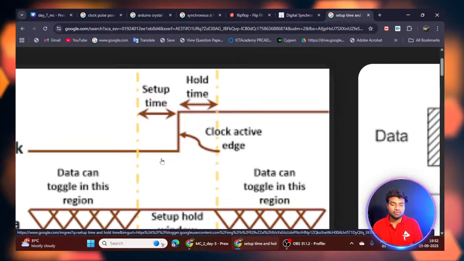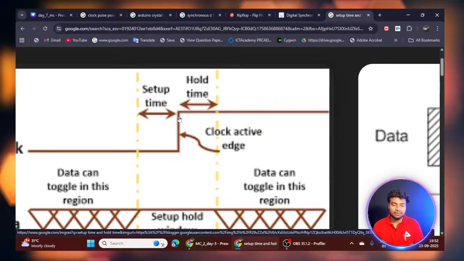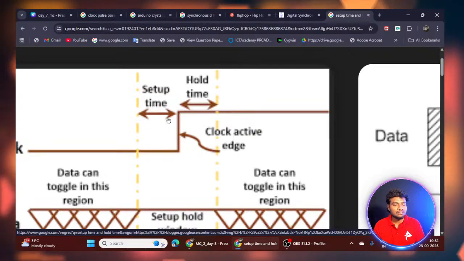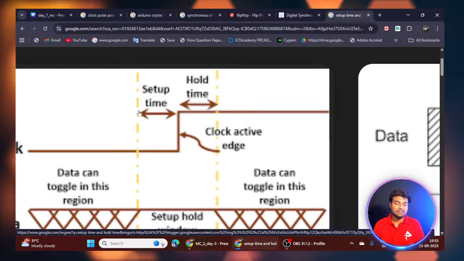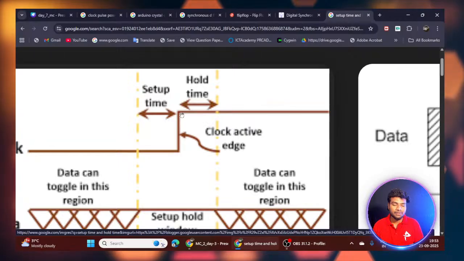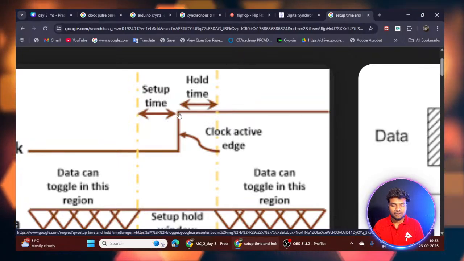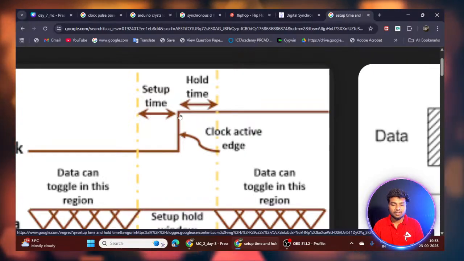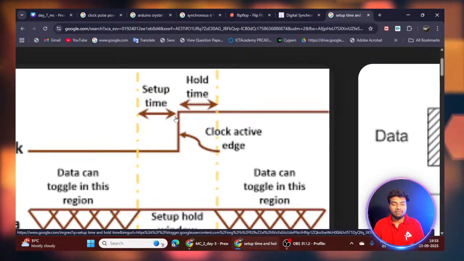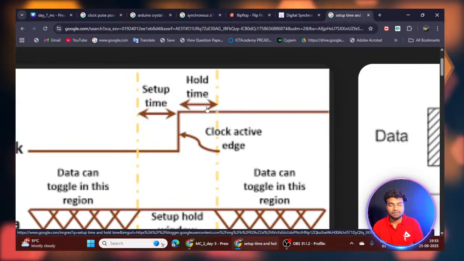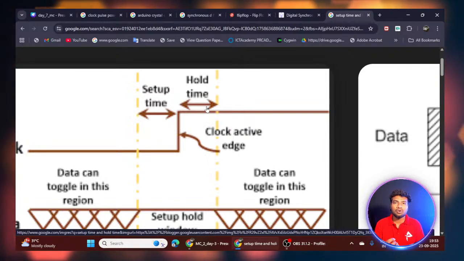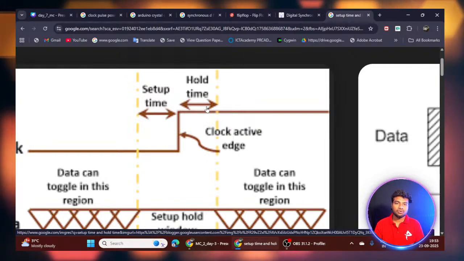There are two times around the clock edge: some time before the positive edge and some time after it, called setup time and hold time. Setup time means before the edge the signal must be stable, and hold time means after the edge the signal must be stable. Stable here means we are holding D equals 0 for the D flip-flop.